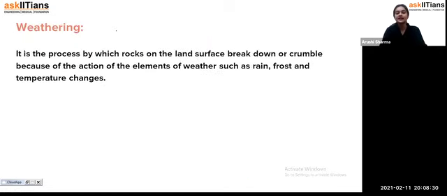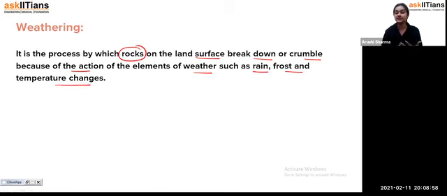Fine, students. Now, weathering. What is the weathering process? It is a process by which rocks on the land surface, because, students, we have land, and in the land you can't imagine how big a size of rock can be present. So those big rocks on the land surface break down or crumble because of the action of elements of weather such as rain, frost, and temperature changes.